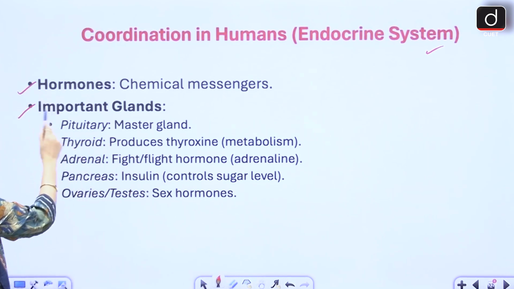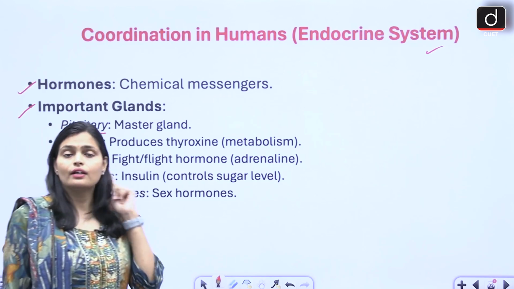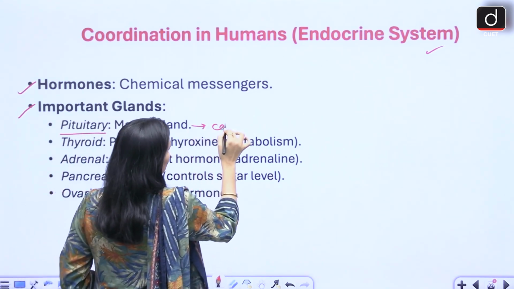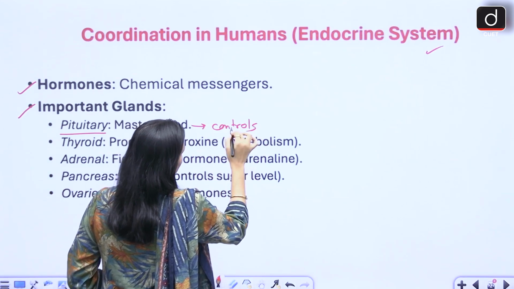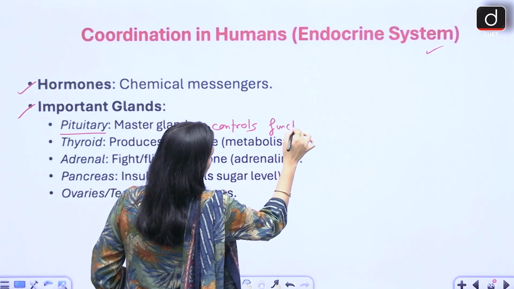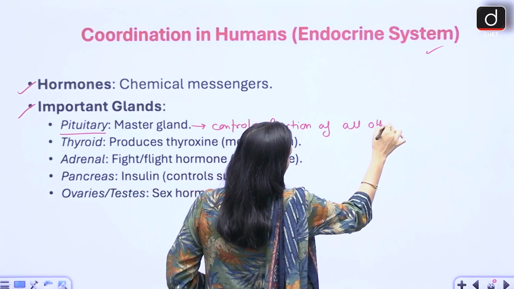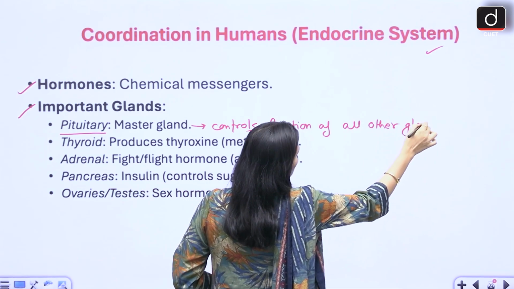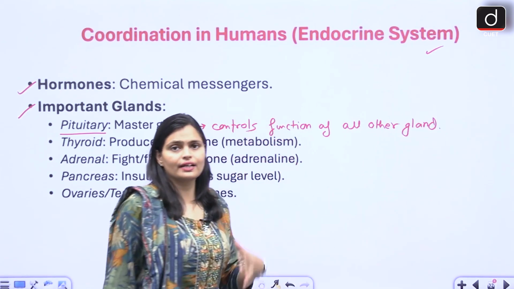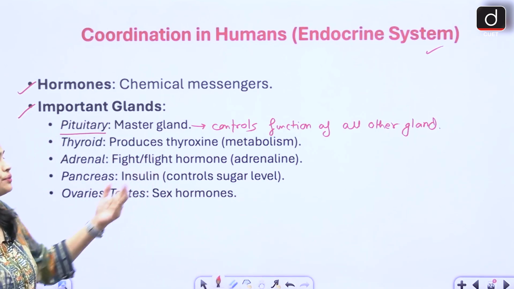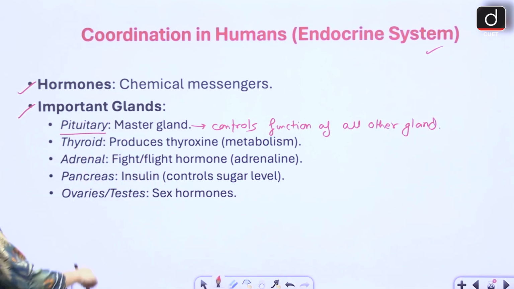So we have important glands like pituitary gland situated in the brain, known as master gland because it controls the function of all other glands. All other endocrine glands are controlled by pituitary only. That's why it is called master.